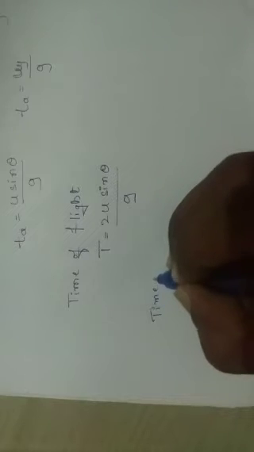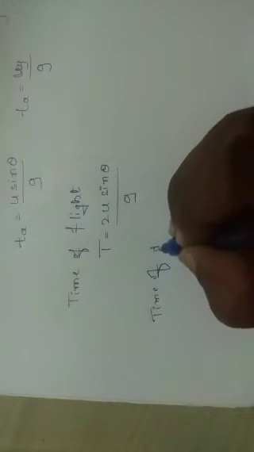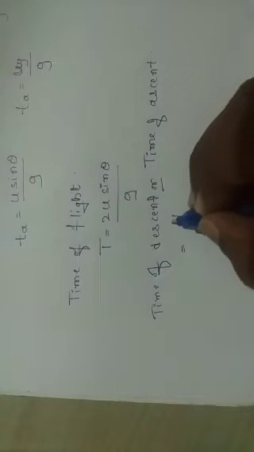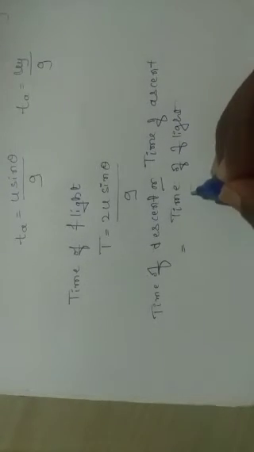So time of descent or time of ascent is equal to the time of flight, which is 2u sine theta divided by g, divided by 2.